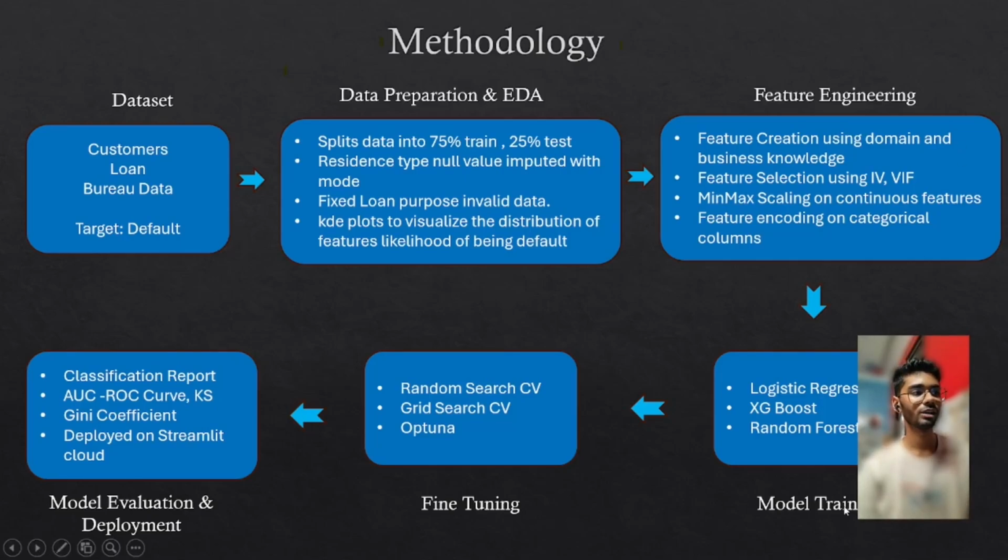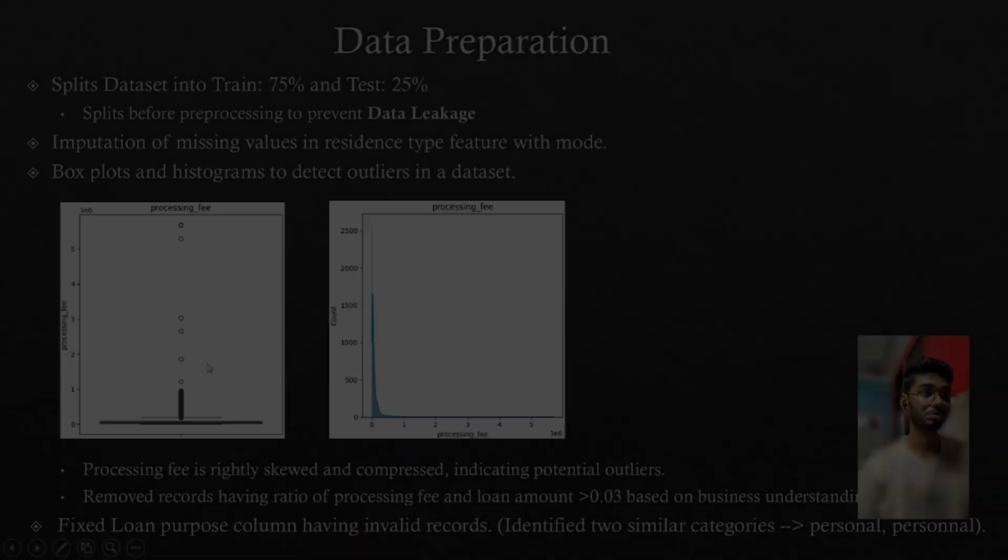After that, we have done model training. These are the models that we have trained: logistic regression, XGBoost, random forest. And then we have done some fine tuning to come up with the best parameters for our model. I have used techniques like random search CV, grid search CV, and Optuna. For model evaluation, I have used XGBoost classification report, AUC ROC curve, KS statistics and Gini coefficient, and at last we have deployed on Streamlit Cloud.